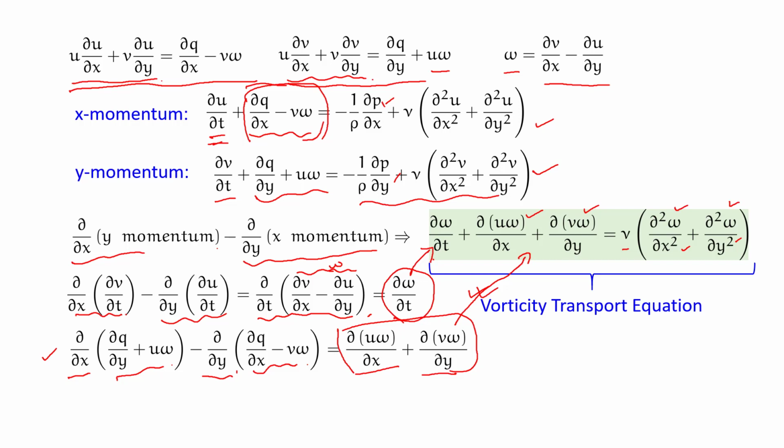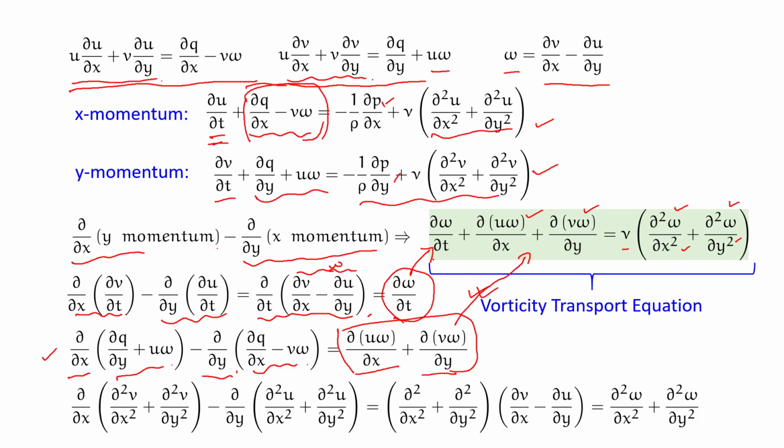So the term that will remain are the Laplacian. If I take the Laplacian and take this del x of this Laplacian of v here minus del y and this Laplacian of u here, and then once again I change the order of differentiation.